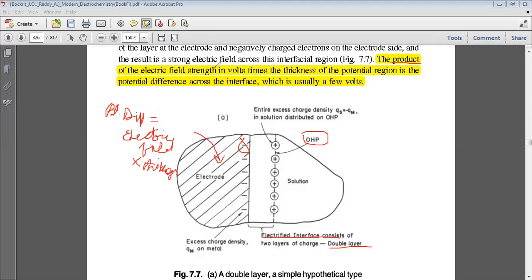So the product of the electric field and the thickness of the interfacial region is the potential difference across the interface.